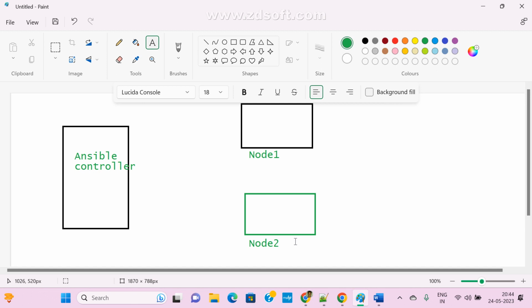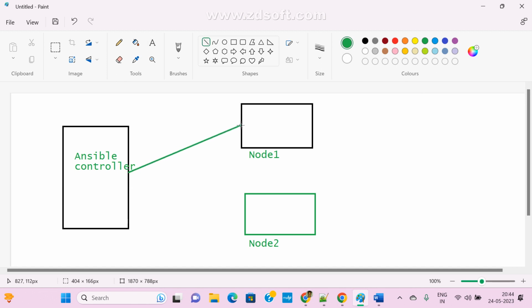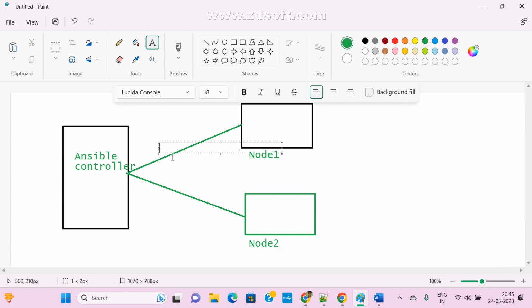That is nothing but host nodes, manager nodes. Now I want to make a connection between this machine and this machine, so I need to install SSH also. Now we'll see step by step, we can easily understand. With the help of SSH, these machines are connecting.